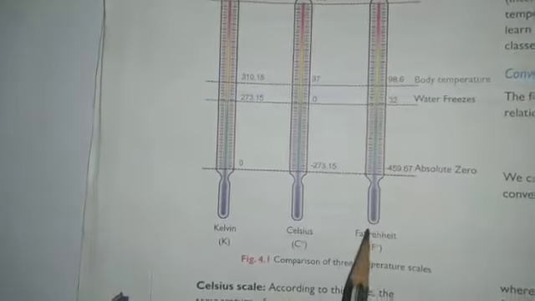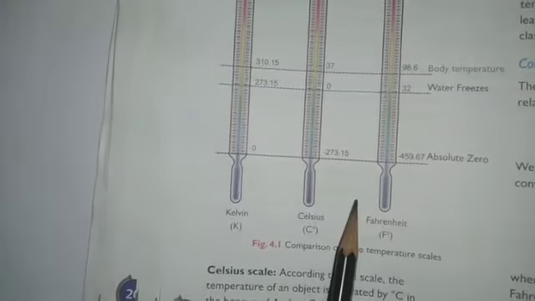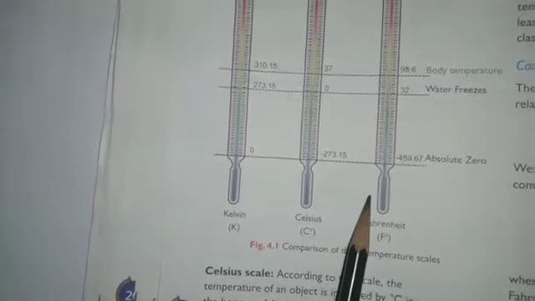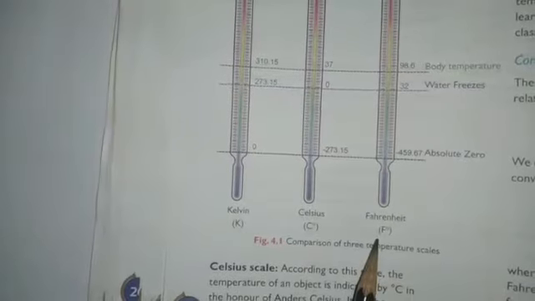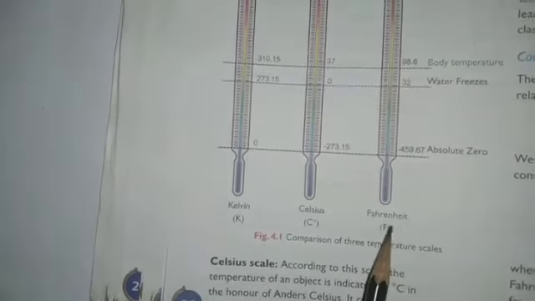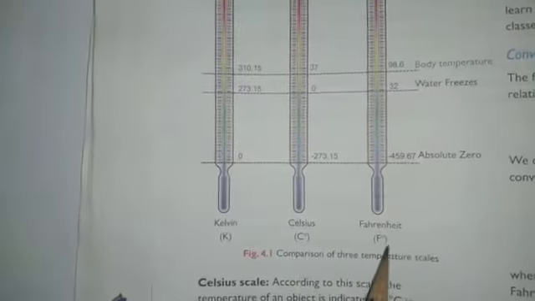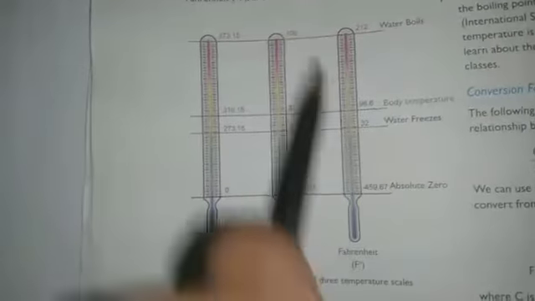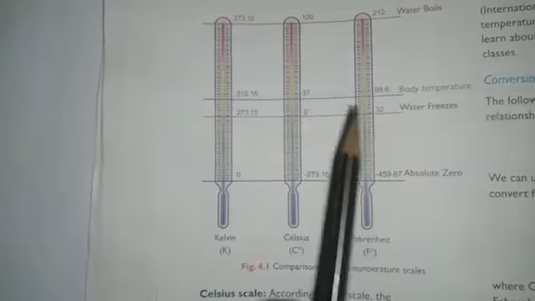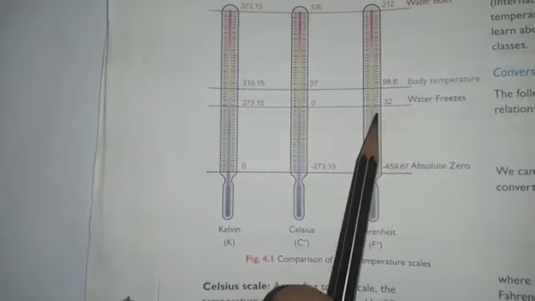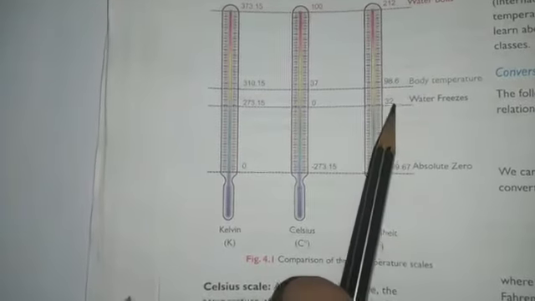Next is the Fahrenheit scale. According to this scale, the temperature of an object is indicated by degree Fahrenheit. F with a small 0 is called degree Fahrenheit. In this scale, the lower fixed point is 32 degree Fahrenheit.